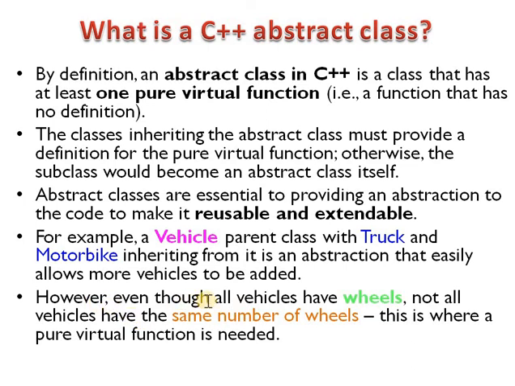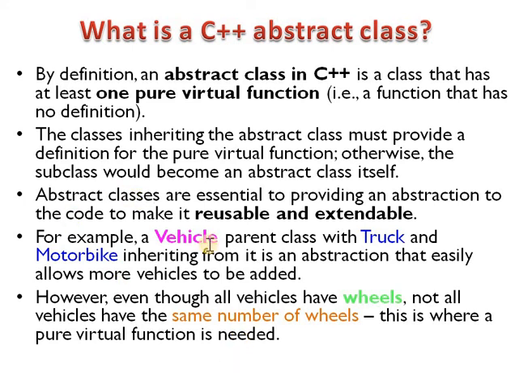However, even though all vehicles have wheels, not all vehicles have the same number of wheels. This is where a pure virtual function is needed.